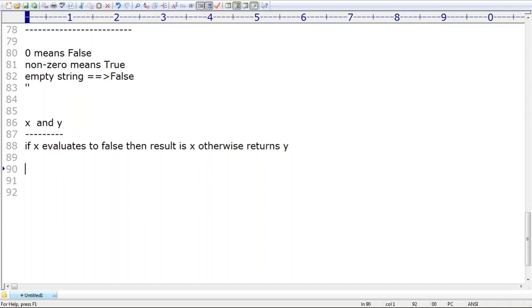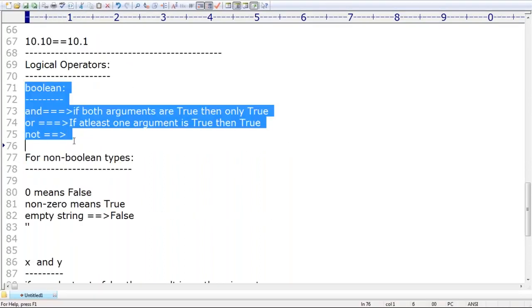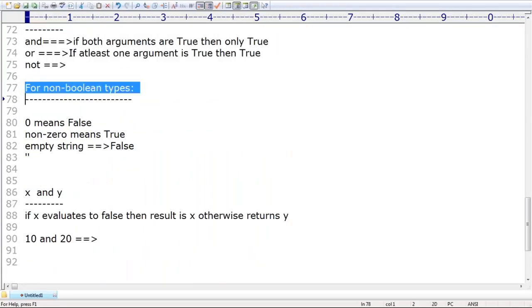Now I'm taking 10 and 20. Can you please tell me the answer? Respond. 10 and 20: what answer are we going to get? That's what I told you, don't get confused. If you apply these operators to Boolean, the result is always Boolean. Remember this. If you apply these operators to non-Boolean, the result is not Boolean.